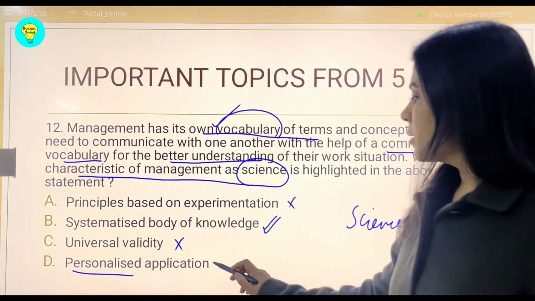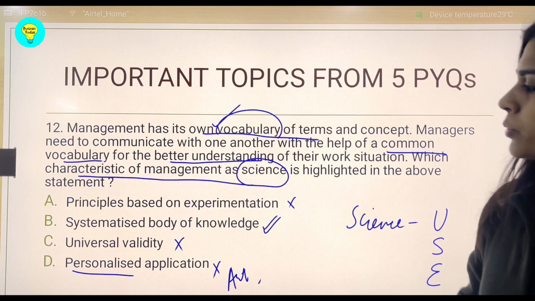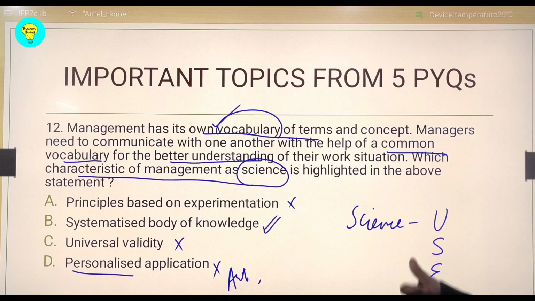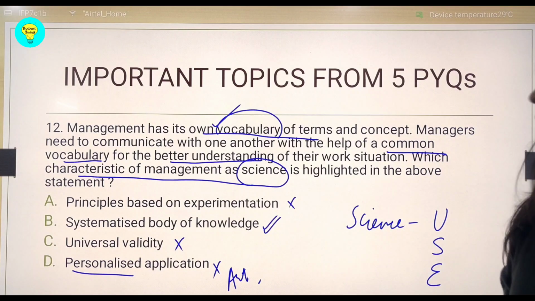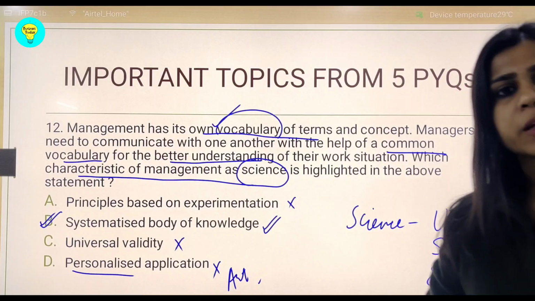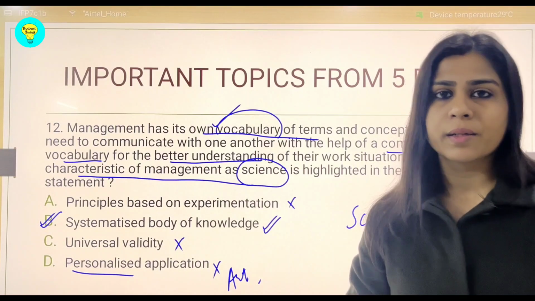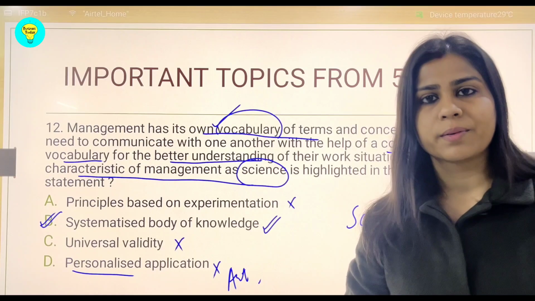So this is not the point of science, it is an art. So clearly we can get our answer using this acronym, simple word use, where it shows that it is a systematized body of knowledge, including some common vocabulary, some jargons and technical terms to make the understanding clear. Thank you.